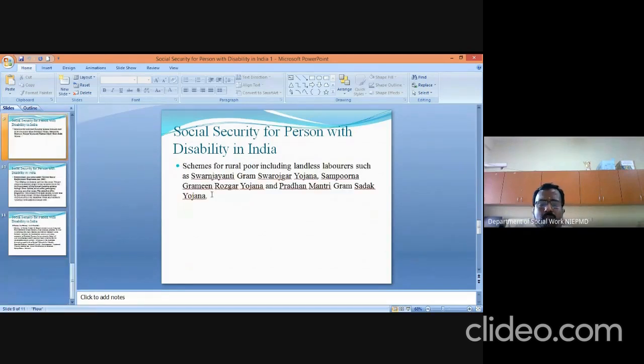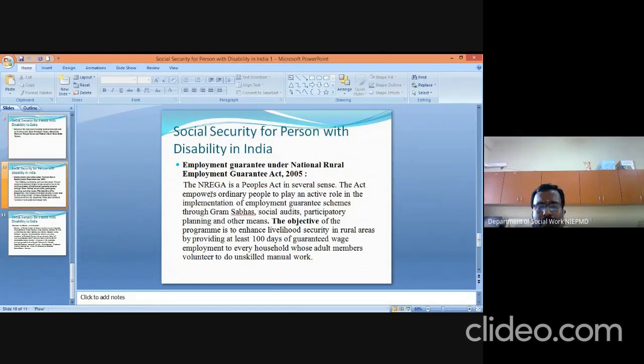Then next, social security under the next scheme is for the rural poor, including landless laborers, such as the Grama Yojana, Sambordhana, Grana Rosa Yojana, and Pradhan Mantri Grama Sabha Yojana. Under this scheme, many persons with disabilities belonging to rural areas can get the cash benefit from the central government. Okay.